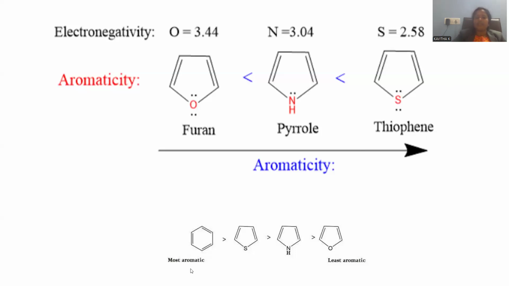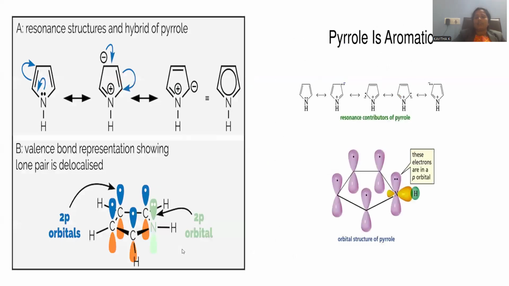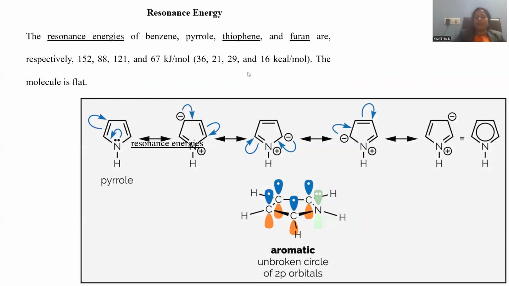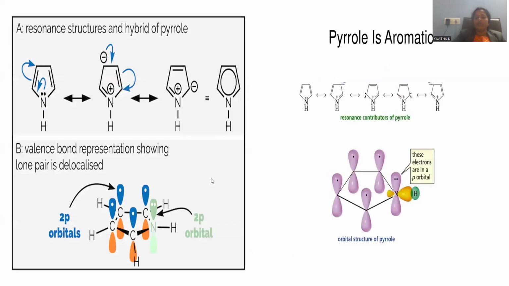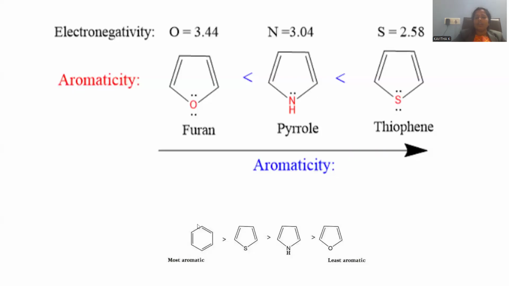If we observe with respect to benzene, obviously benzene is more aromatic in nature in comparison to these three molecules, right? That depends upon the resonance energy. If we compare the resonance energy of benzene, pyrrole, thiophene, and furan, benzene is exceptionally high. A high resonance energy is observed because all 6 atoms are contributing to the 6 pi electron system within the molecule.